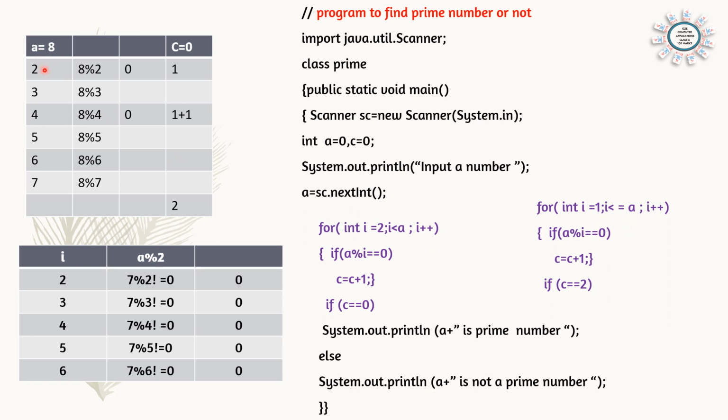For example, 8. 1 is a factor of 8 and 8 is a factor. 7 also. 1 is a factor of 7 and 7 is a factor of 7. So if you are starting the loop from 1 and including the number, checking will be if C double equal 2. And if you are starting the loop from 2 and less than A, checking will be if C double equal 0. So any of the loops you can use according to your choice. Answer will be correct. So we have done the prime number also. Hope you are able to follow the programs.